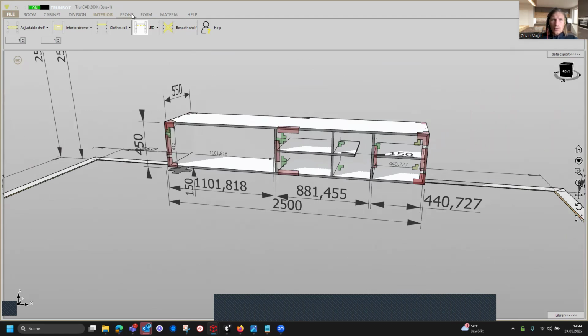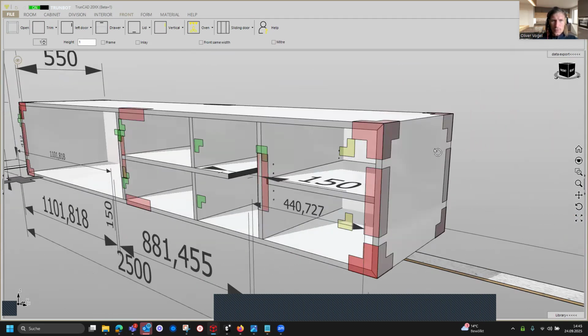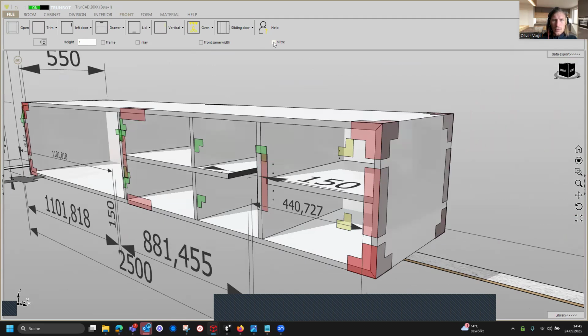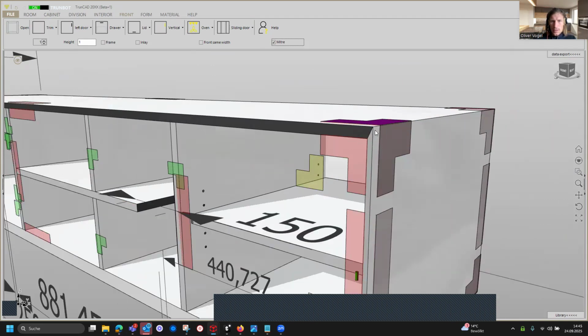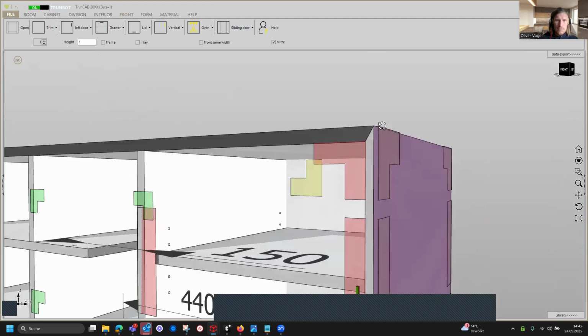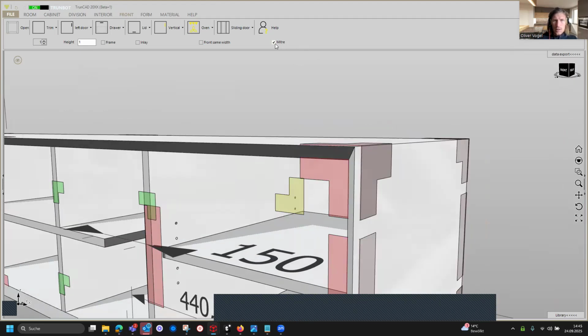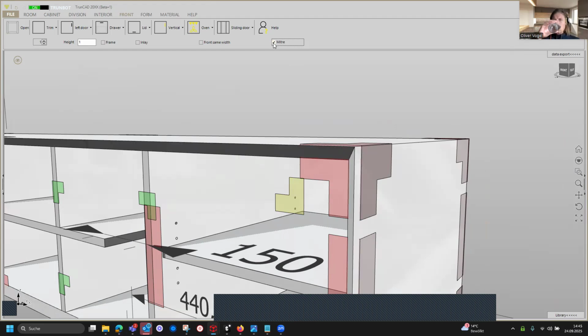So now we can go to the front tab, and here we want to also have a miter cut for the front. Therefore, we activate here the checkbox miter, and you see here an extension for the miter cut. You can activate it or deactivate it with the checkbox. All right.